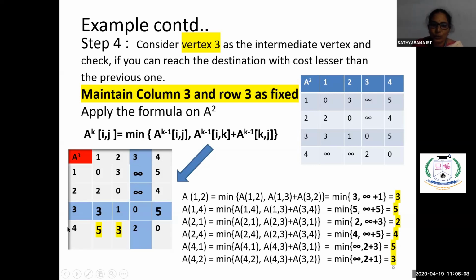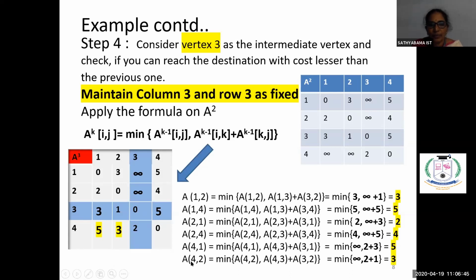Now come to the fourth row. In the fourth row, we are finding the cost of 4 comma 1. So 4 comma 1 means the minimum of directly A of 4 comma 1, or 4 comma 3 plus 3 comma 1. Now see here, 4 comma 1 is infinity. Now we will get a change here. 4 comma 3 is 2, plus 3 comma 1 is 3. So we get the minimum value as 5. Previously 4 comma 1 was infinity. Now we are getting the value 5. There is a change in the cost.